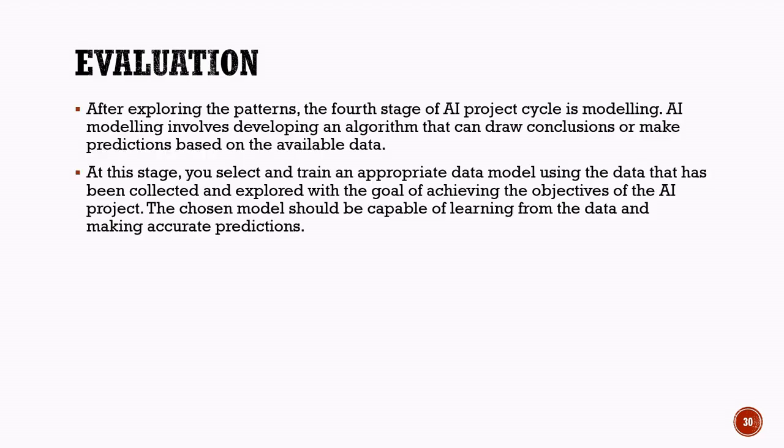Evaluation. After the AI model is created and trained, the next stage in the AI project cycle is evaluation. Evaluation is the process of checking how well the AI model performs. In this stage, we test the model to see whether it can make accurate predictions and achieve the objectives of the project. The model is usually tested using testing data that it has not seen before. This helps determine whether the AI system can work effectively in real-world situations.